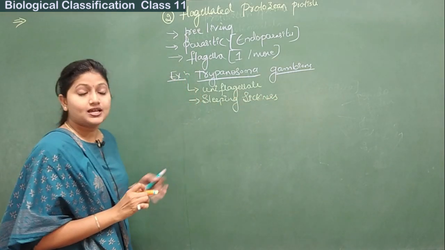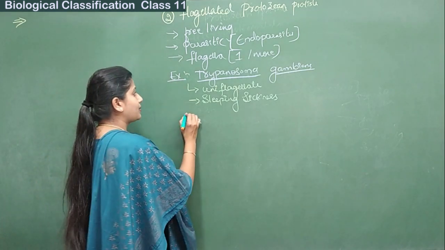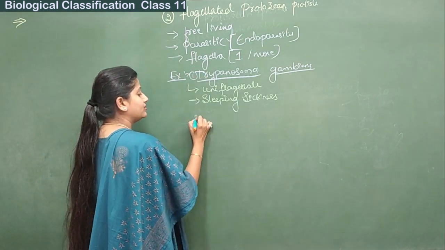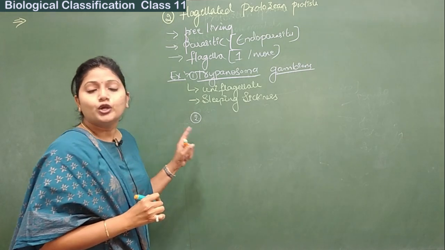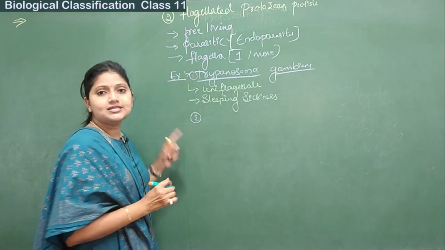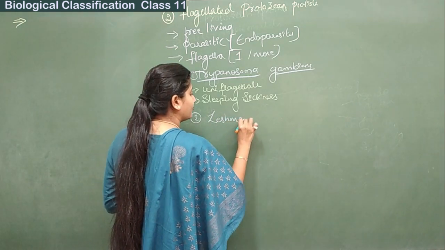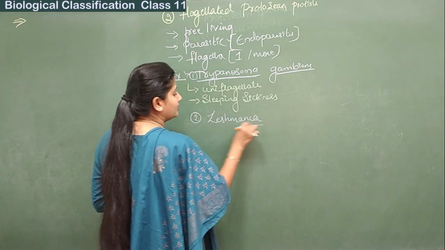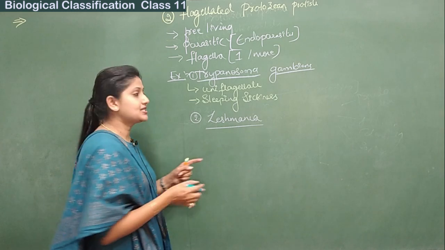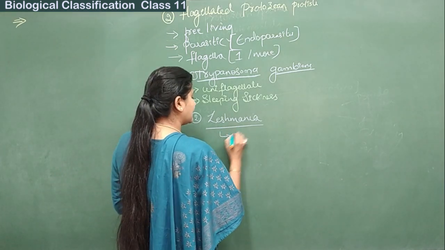This is example number 1, this is example number 2. Leishmania is another example. Leishmania is a genus and this causes Kala Azar.